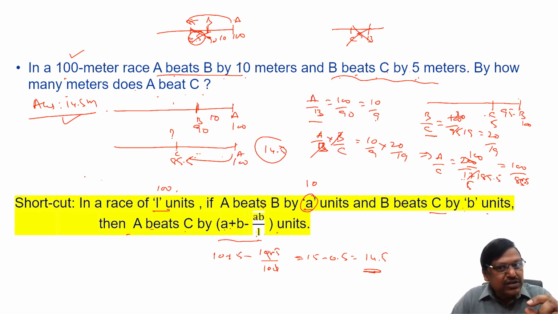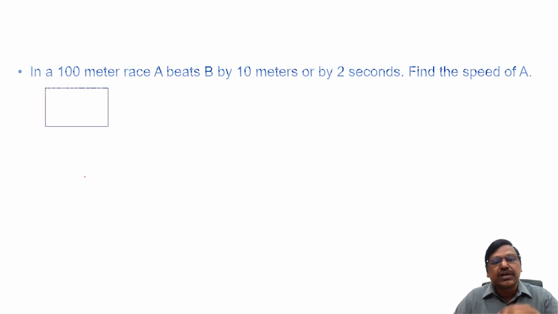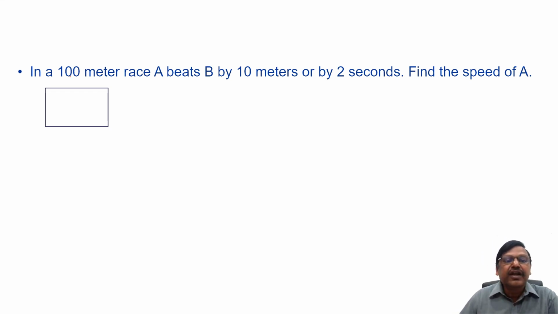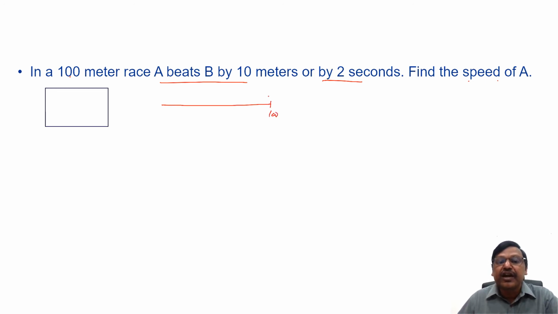I hope for every question you are pausing the video, attempting it, and then watching it, right? So even for the next question, please pause the video, first make an attempt, then continue watching. In a 100-meter race, A beats B by 10 meters or by 2 seconds. Find the speed of A. A beats B by 10 meters means when A runs 100, B is 10 meters behind.